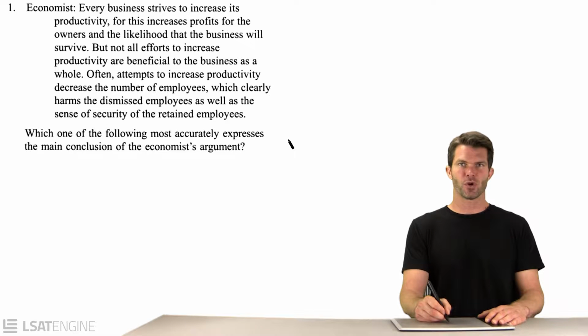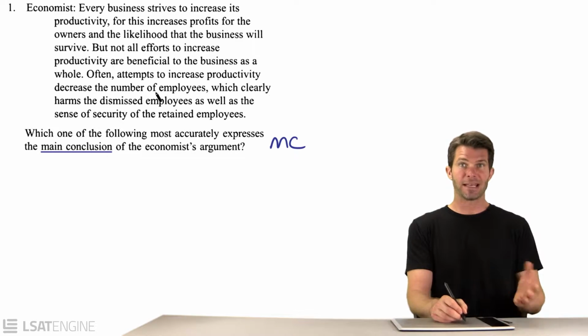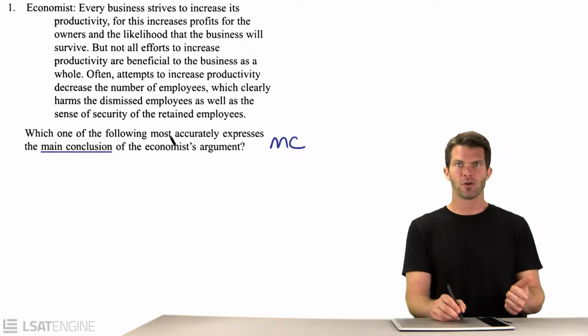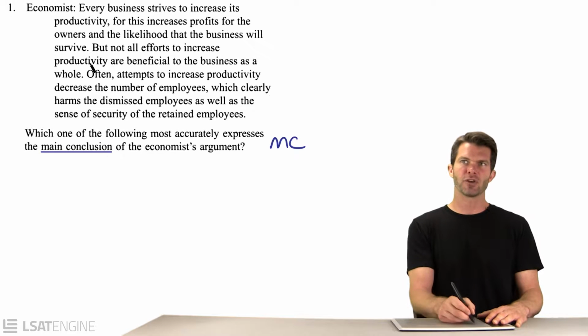This is a main conclusion question, and when our whole job is to find the conclusion, we don't expect the authors of the test to make it easy on us. They're not just going to plant it at the bottom with a therefore or a thus. So we're going to look for less common support indicators, words like so or for or after all. We're also going to look for negative contrast words, words like but or however or yet.